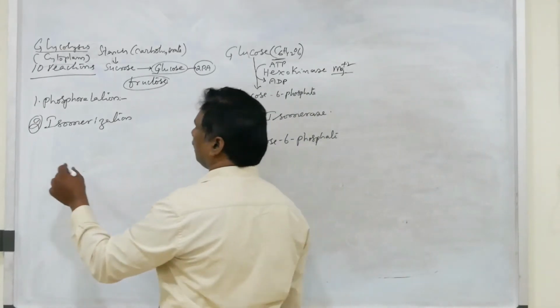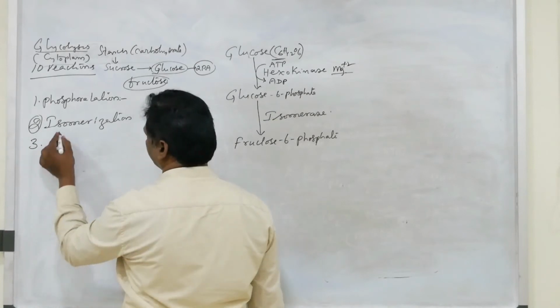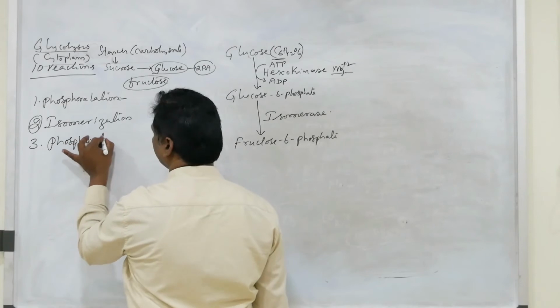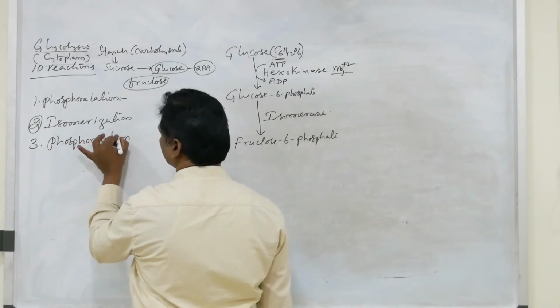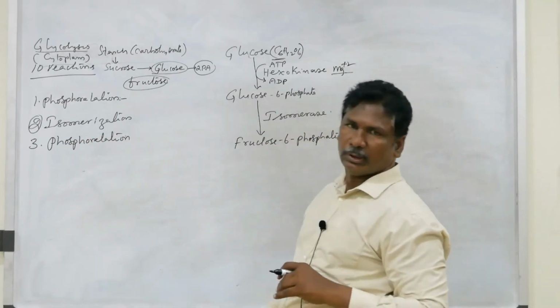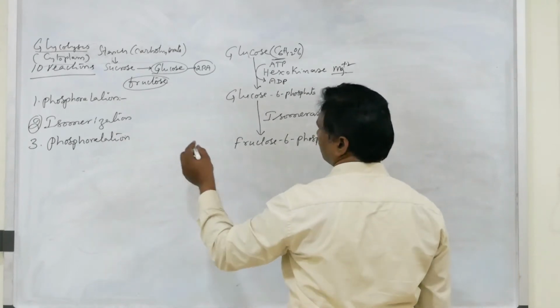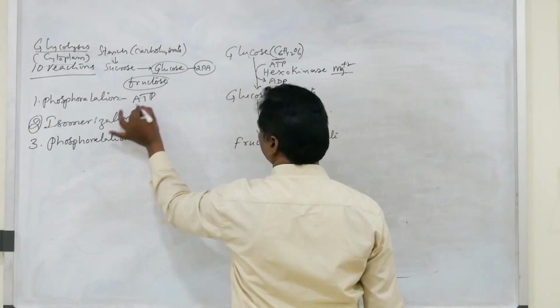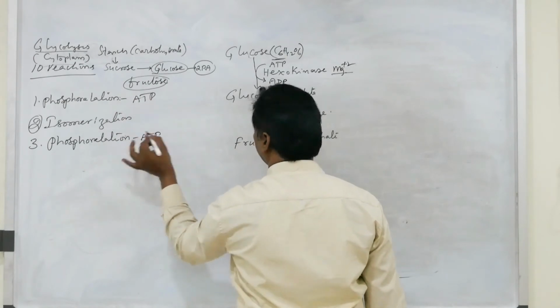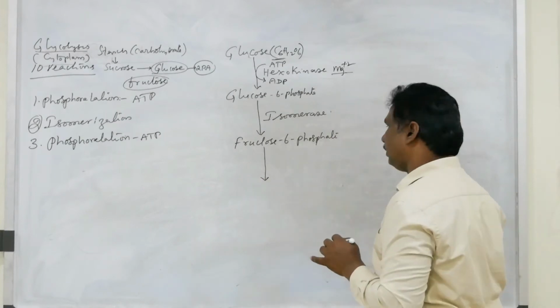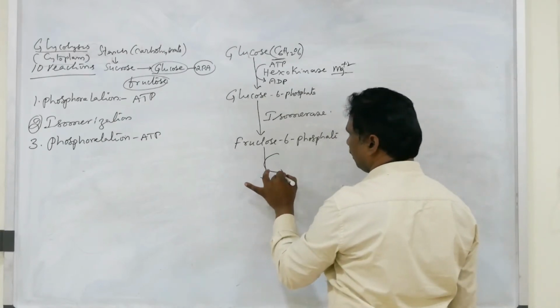Next, the third reaction is another phosphorylation. It means addition of another ATP. Here also there is addition of another ATP. That fructose 6-phosphate utilizes another ATP.